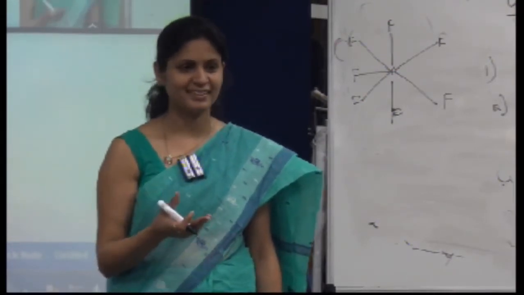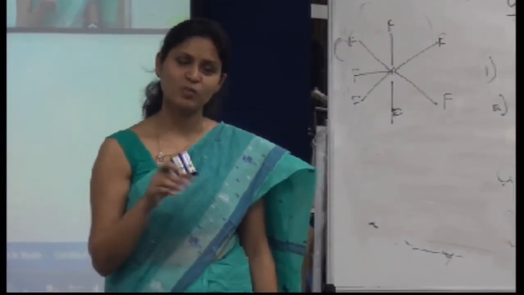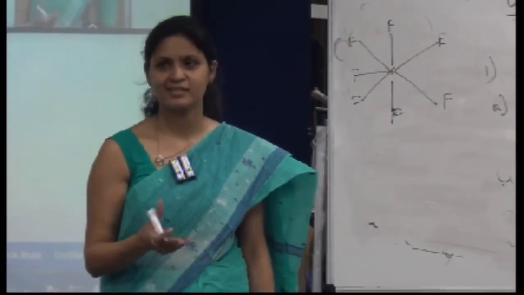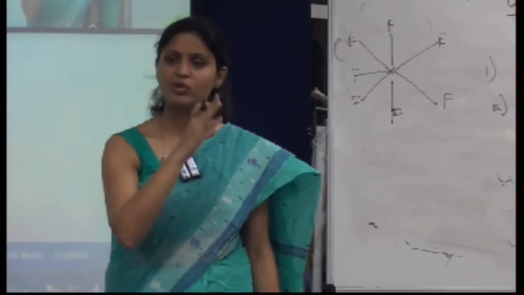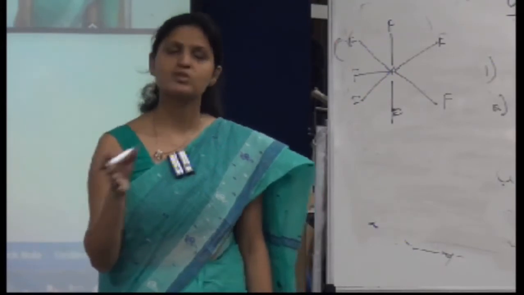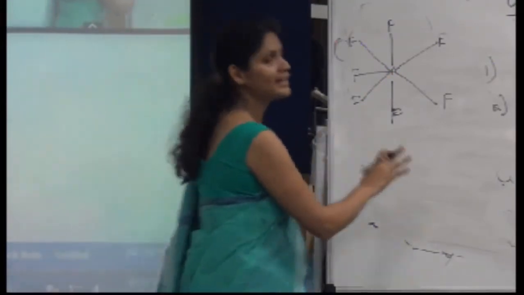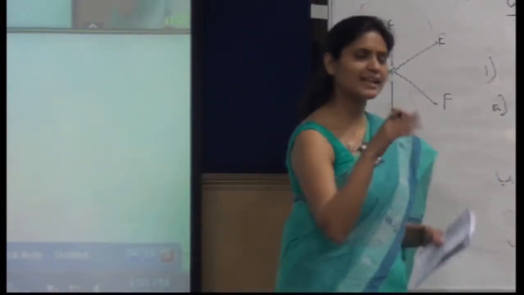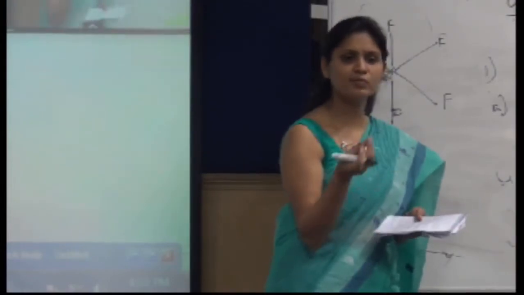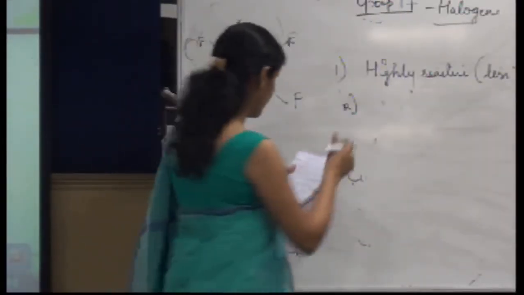Cation. Smaller size of the cation. In that case, the more is the covalent character. So this is the same basis for the interhalogen compounds. We'll discuss some interhalogen compounds in detail.